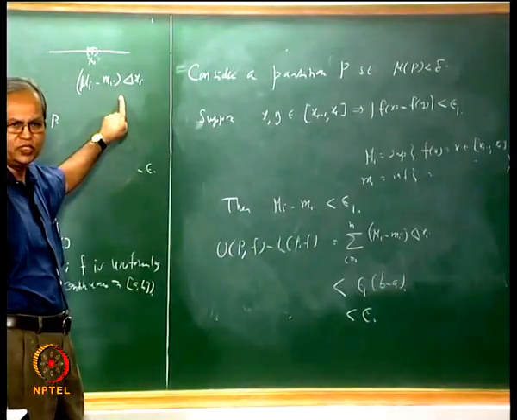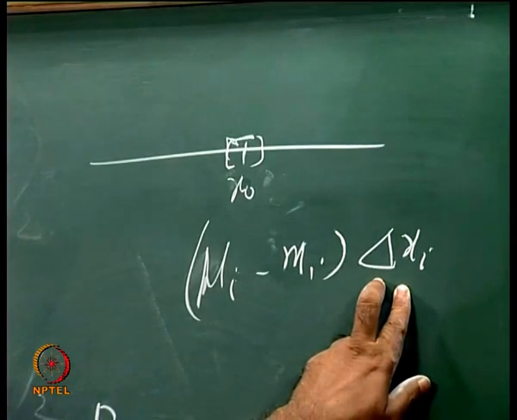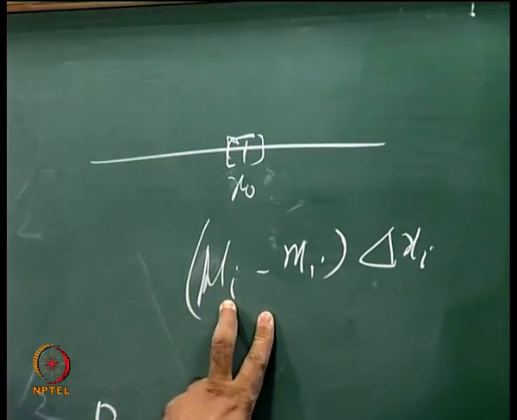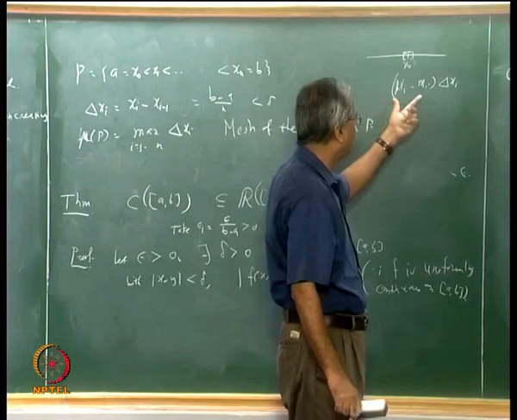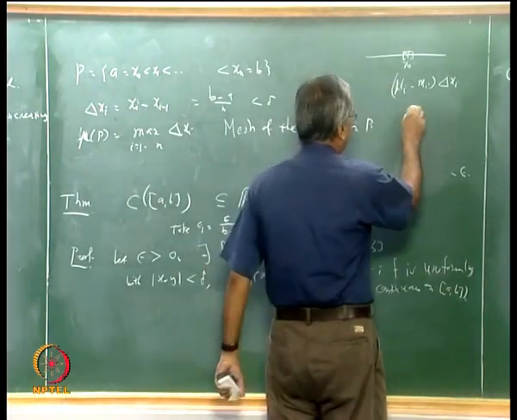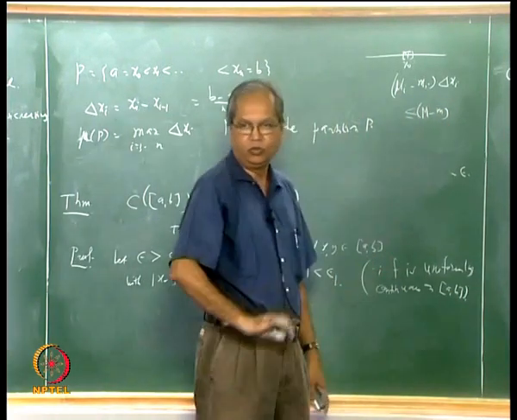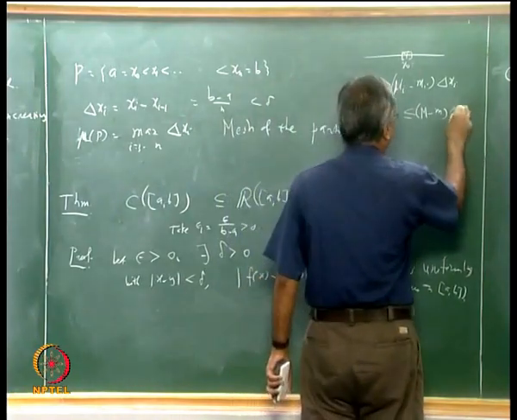So for this particular subinterval we will make this delta xi very small. Over this we do not have control, but we still know that it is always less than or equal to big M minus small m, times delta xi.